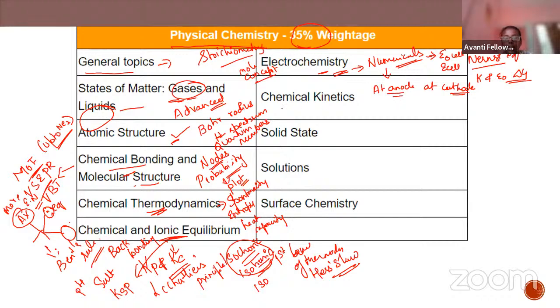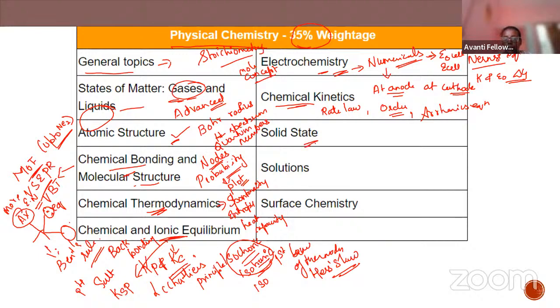Moving to chemical kinetics, in rate law you can expect questions on finding the order of the reaction, where they give you the concentrations in a table and you have to find the order. Also the Arrhenius equation, which is based on temperature. These are a few important topics in chemical kinetics.